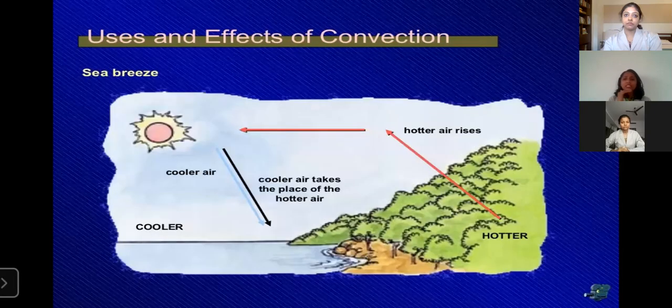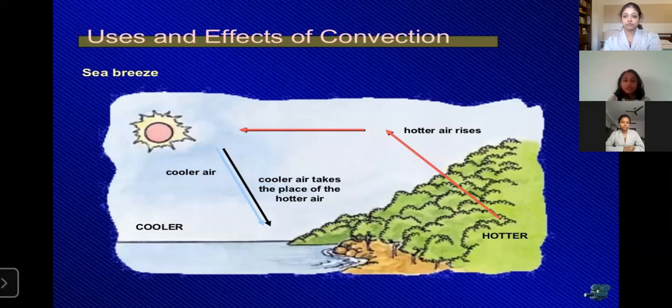And this is a similar case with the sea breeze and also the land breeze. Here you can see our land. In the case of the sea breeze, land is a little bit hot, and we already know the equation, density is equal to mass by volume. With heat it expands and the volume increases, density decreases, so the hotter air rises. That's why the area nearer to the sea is cold. Cooler air takes the place of hot air. That's the case of the sea breeze.